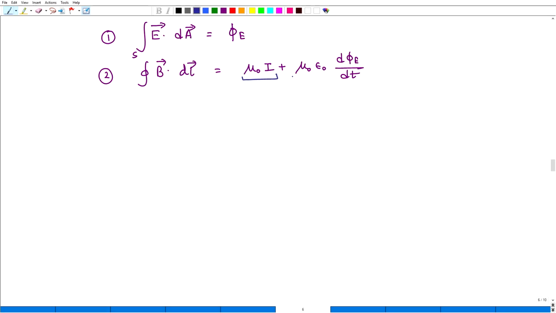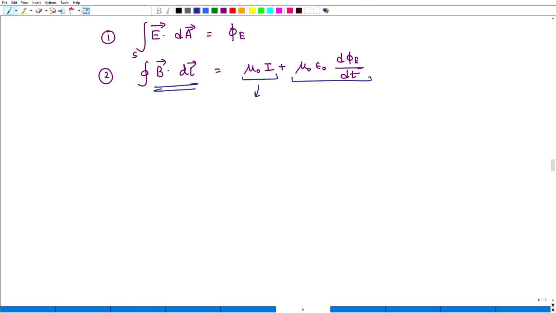This is one part, this is another part. If we focus on this part, if current flows, there will be a non-zero I, then a magnetic field will be produced. And the second part is if there is an electric flux or electric field which is changing with time, then also a magnetic field will be produced.